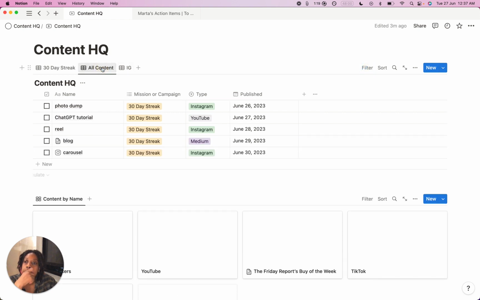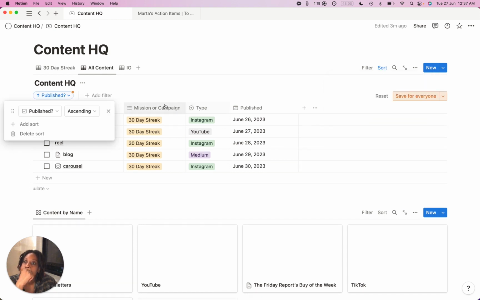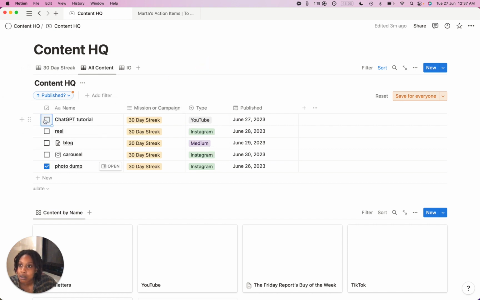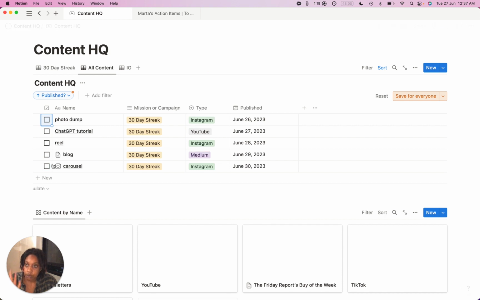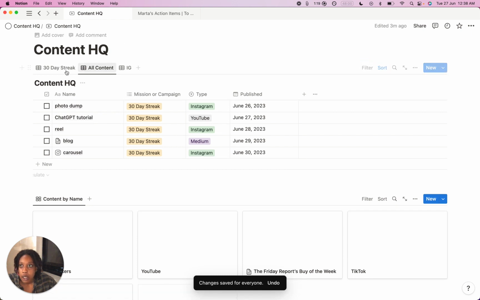Cool. All content is just going to be all content, and I think I'm gonna sort it by published. I don't know what ascending is. Let's see. Okay, perfect. Yeah, I want it to be not published and then published for all content. And then 30-day streak, I think I'm going to leave it like this.